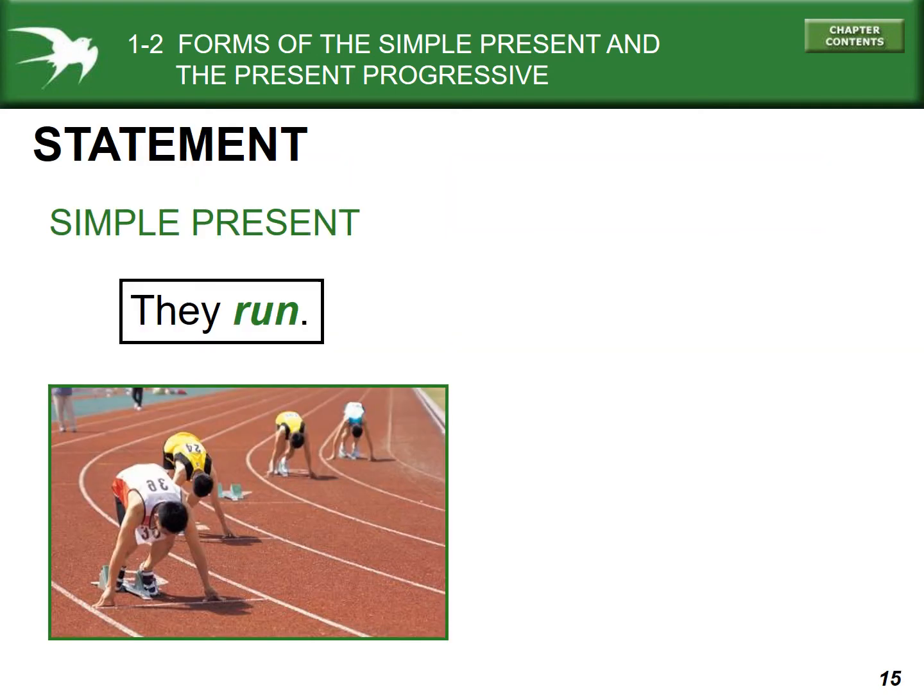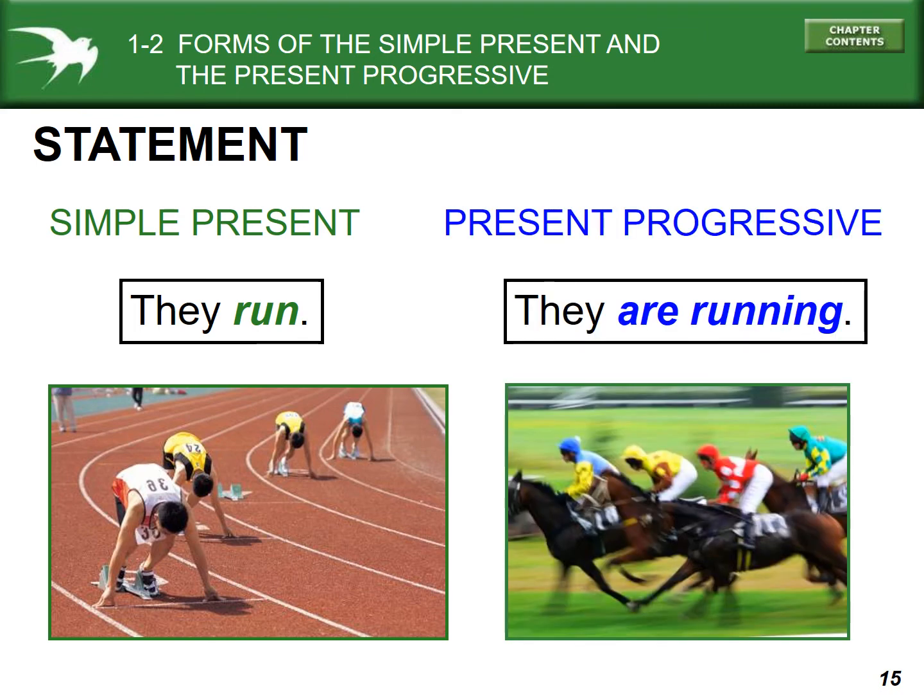So the statement form. In the simple present, they run. Present progressive, they are running. And again, notice we doubled the N in run. In one syllable verbs that end in a vowel and then a consonant, we double the consonant when we put it into the progressive form before ing.